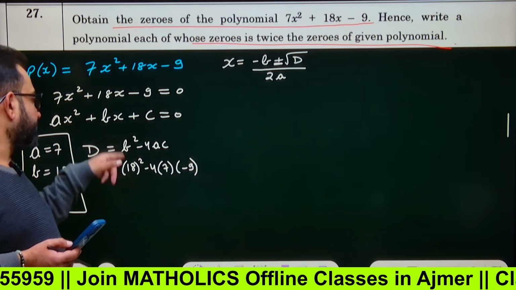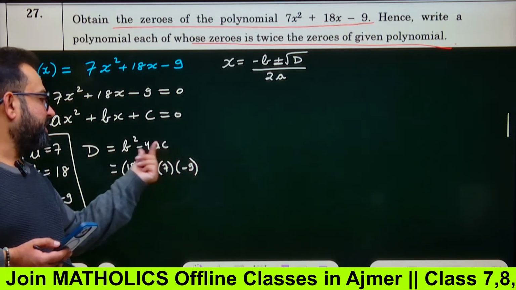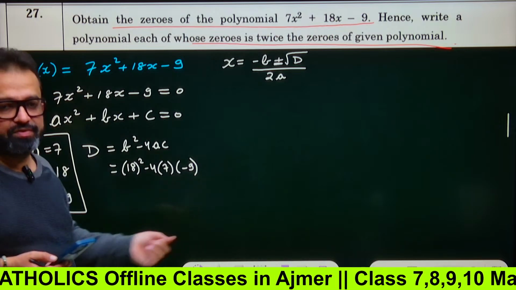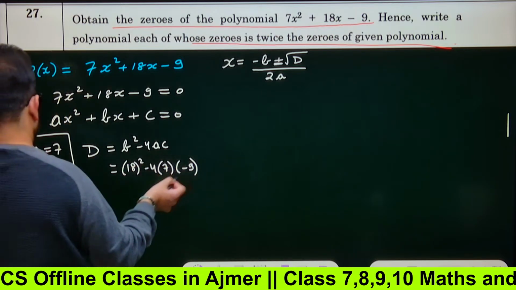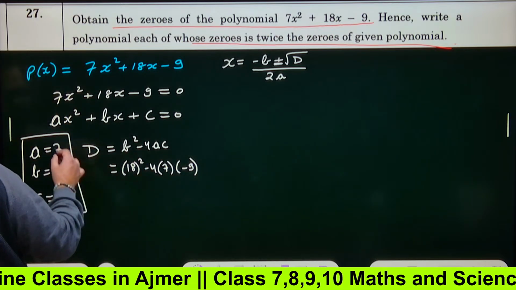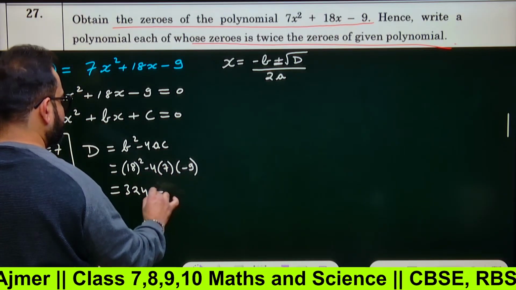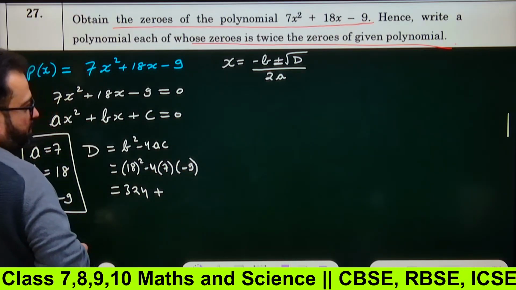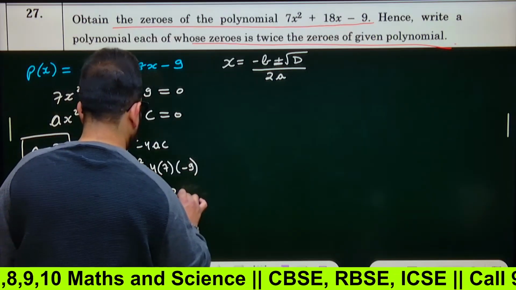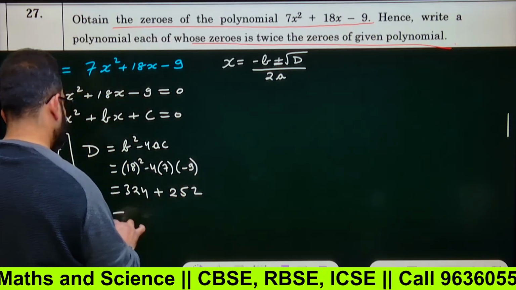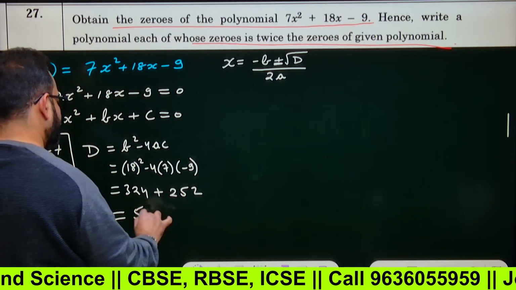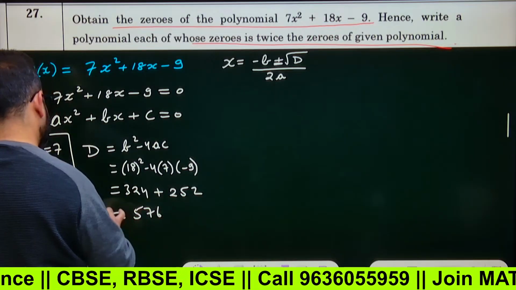This is 18 square minus 9. If you write 4, 7, minus 9, it's confusing, right? So in brackets, b square minus 4 into 7 into minus 9. Okay, now 18 square is 324 minus minus plus. 7 4s are 28 into 9, 252, check. And you add it, it comes 576. So D is 576.